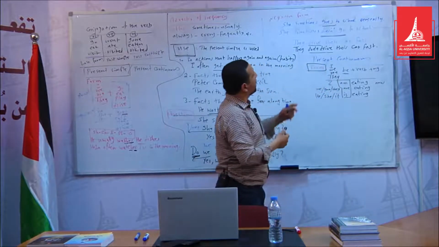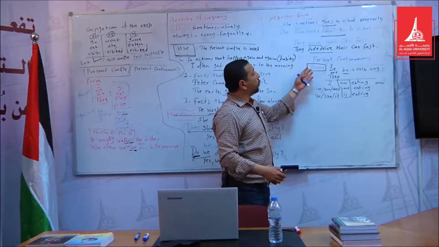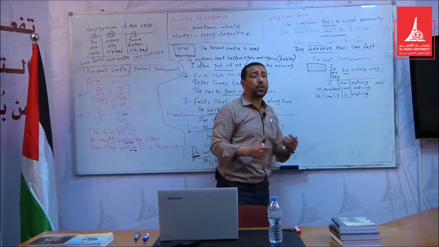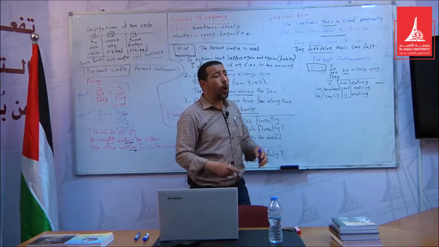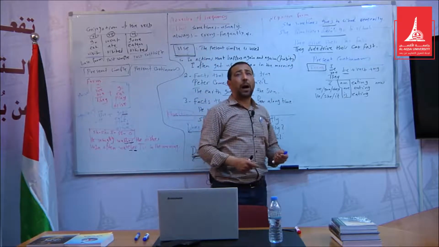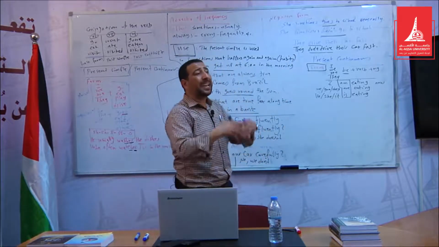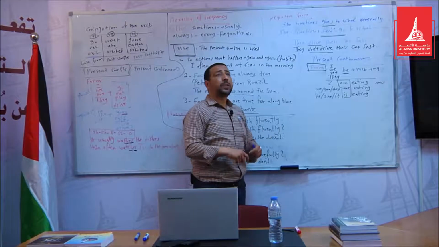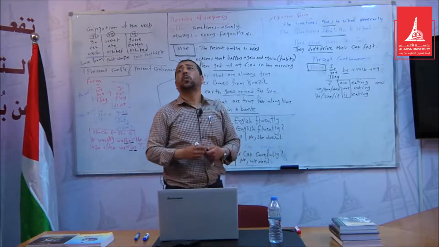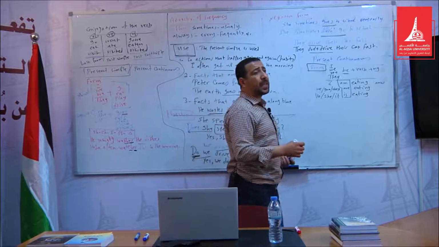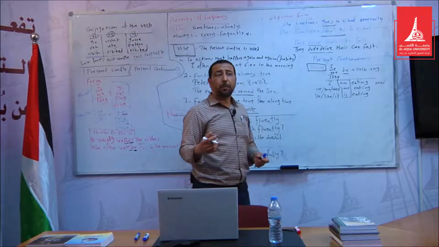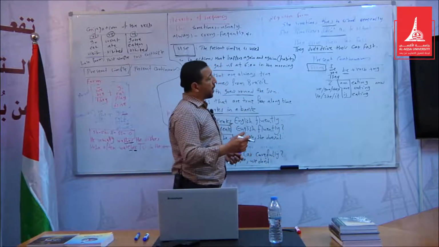We use this form to talk about an action that is happening now, at the time of speaking, or around the time of speaking. It is not necessarily right now. For example, what are you doing nowadays? I'm reading an interesting story. I'm reading an interesting play. I'm reading an interesting novel.